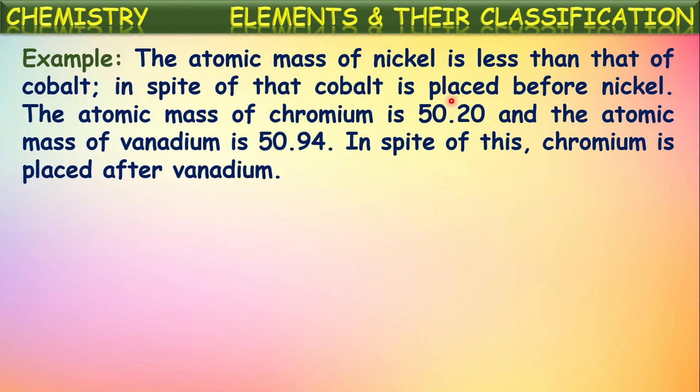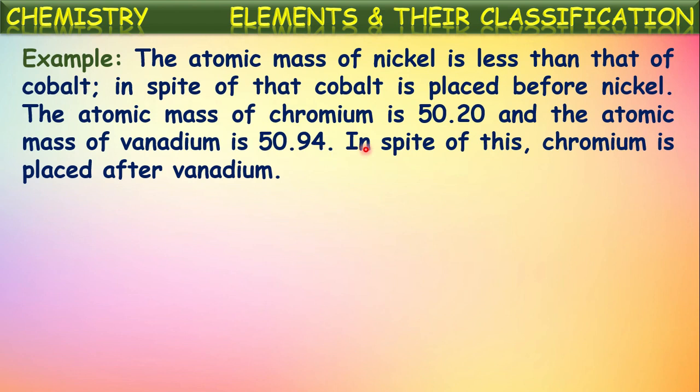See here, which is having lower atomic mass? Chromium. So it should be written first. In spite of this, chromium is placed after vanadium. Means first vanadium is written, then chromium is written. So this is a violation of the periodic law which was given by him. As per the law, first chromium should be written, followed by vanadium.